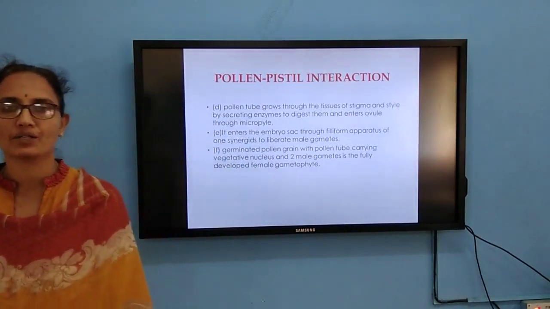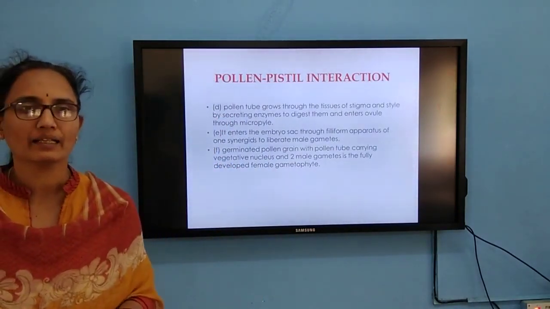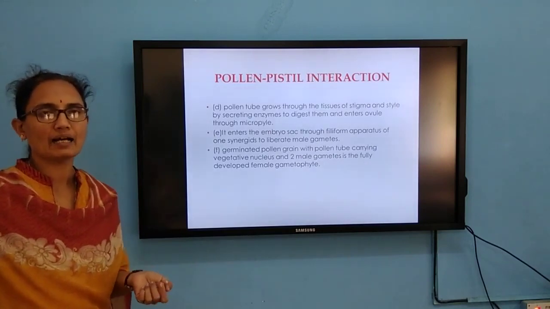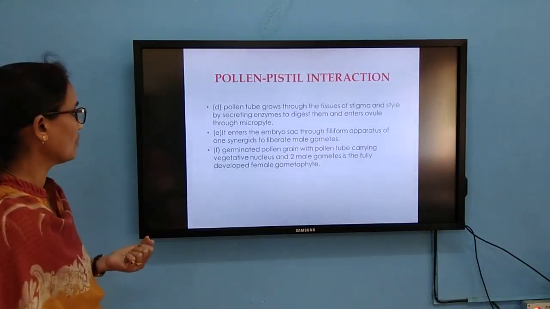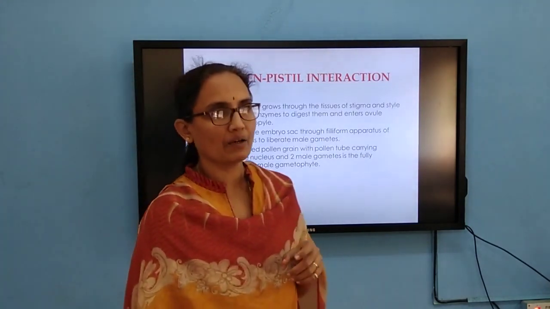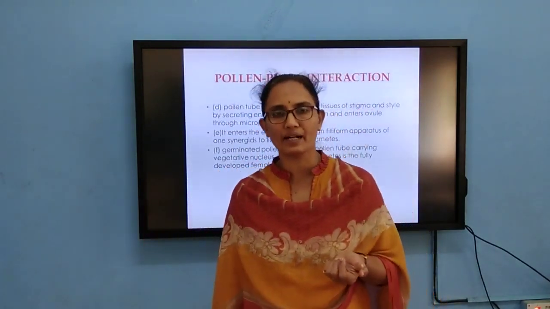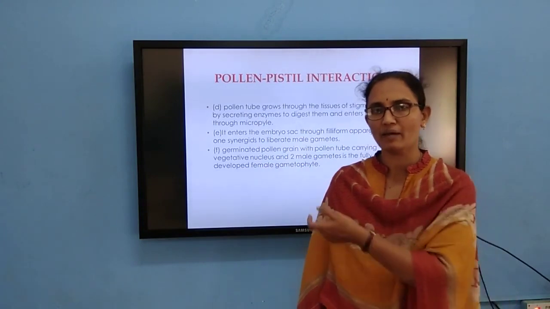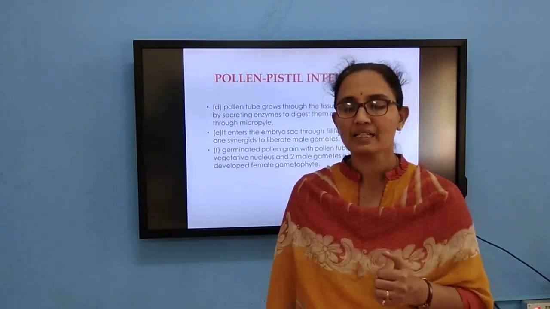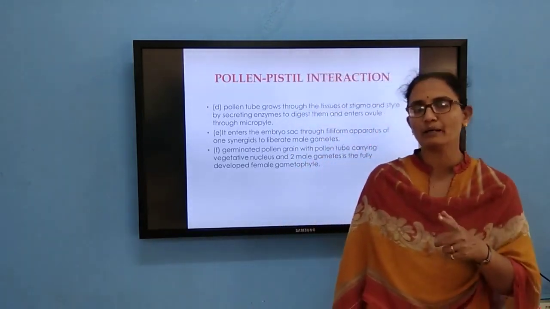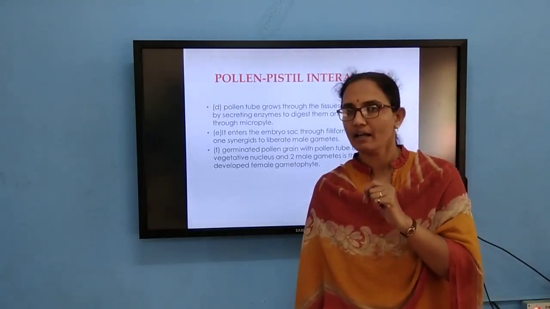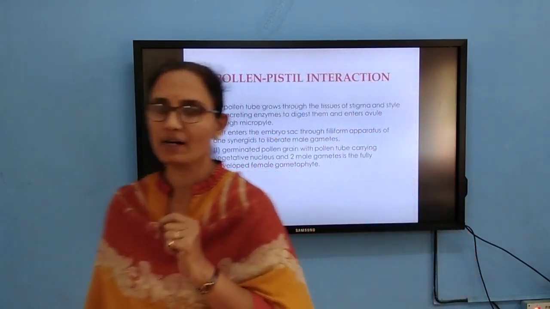Just now I told about the structure of the ovule, the minute pore which is present, that we call the micropyle. Through this micropyle only the pollen tube reaches the embryo sac. Just now I told, on either side of the egg, you can find the synergids. On the synergids you can find the filiform apparatus. The filiform apparatus, we cannot show in the textbook. If it is there, then please go through that. This filiform apparatus directs the pollen tube towards the egg or ovum, where the male gamete fuses with the egg. That only we call fertilization.